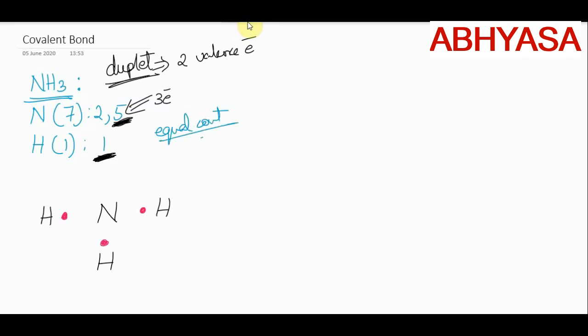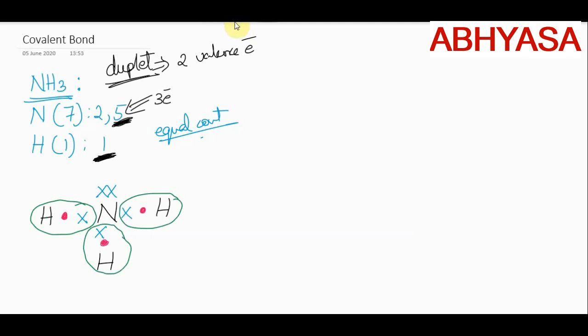If hydrogen is contributing 1 electron, how can nitrogen contribute 3 electrons? It can give only 1 electron. So 1 electron of nitrogen is involved in bonding with this hydrogen, 1 more electron with this hydrogen, and another electron here, and still nitrogen is having 2 electrons with it. Now see, this hydrogen is getting the duplet configuration, and this hydrogen is also getting the duplet configuration, and this is also getting.